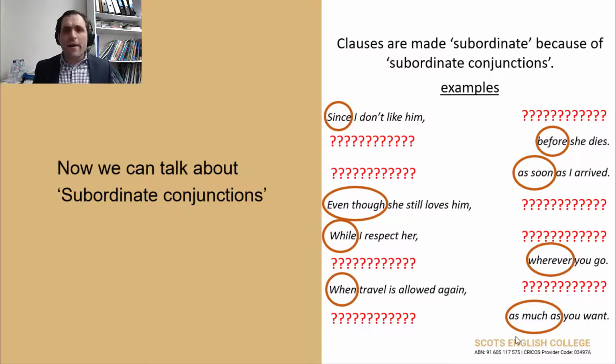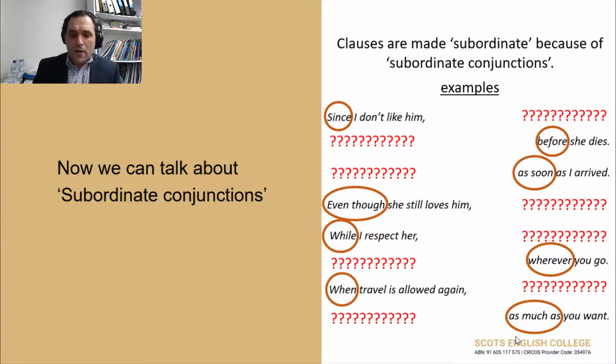We have a lot of them. And I'm pretty sure that you can find a long, long list of them. And we are going to give you a list of subordinate conjunctions that you can have.